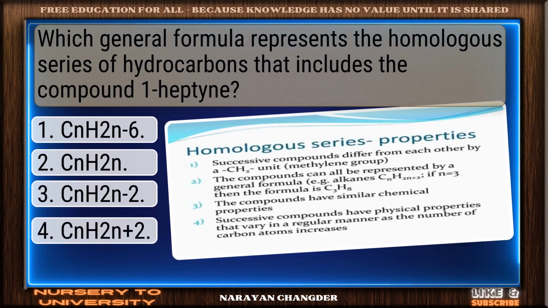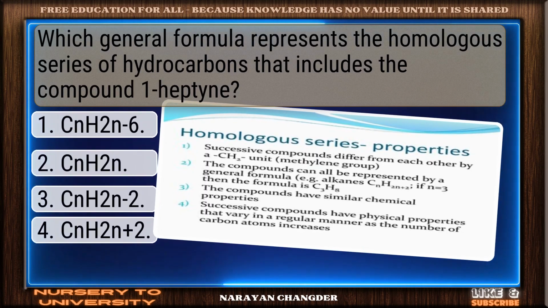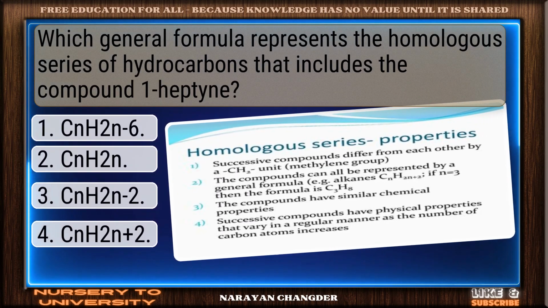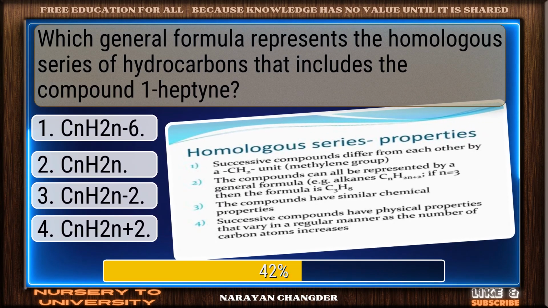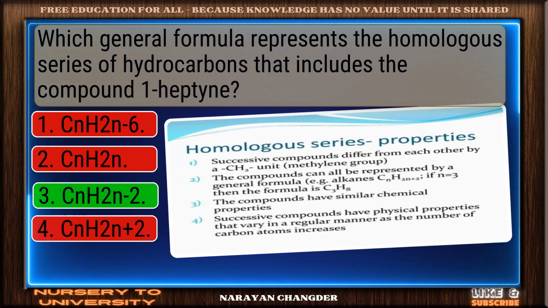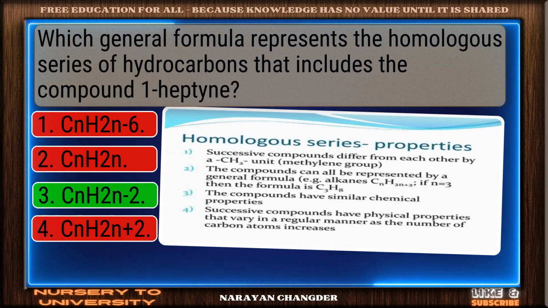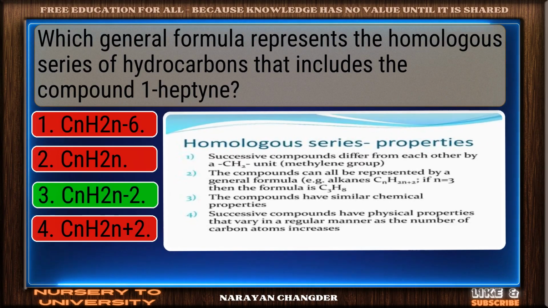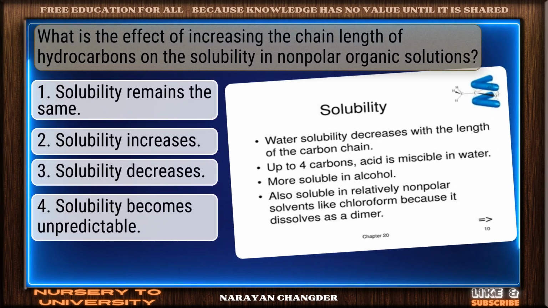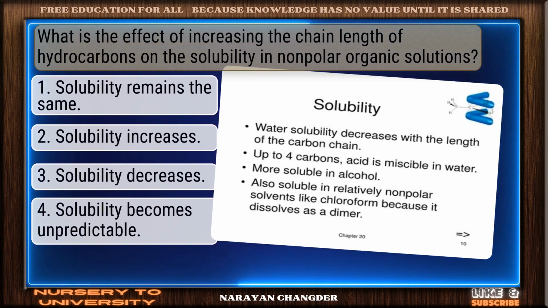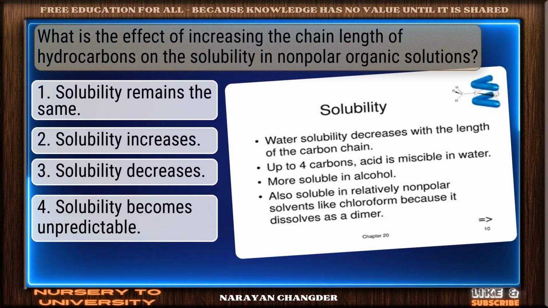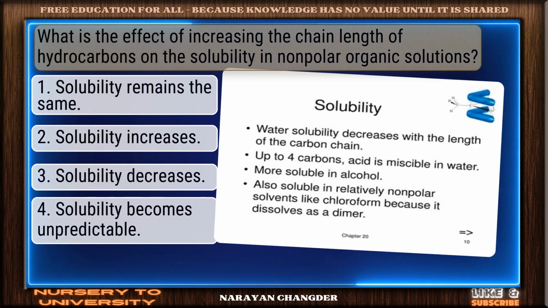Which general formula represents the homologous series of hydrocarbons that includes the compound 1-heptene? Exactly. CnH2n makes sense, and it is the right choice. What is the effect of increasing the chain length of hydrocarbons on the solubility in nonpolar organic solutions?